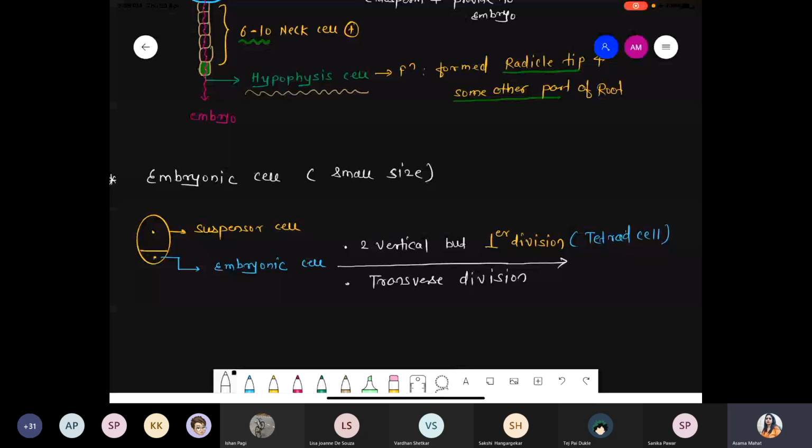Do you understand this point? So what happened? That embryonic cell undergoes two vertical but perpendicular divisions with each other. They produce the tetrad cell. After the two vertical divisions, followed by the transverse division, how many cells can it produce? Total 8 cells. Do you understand this point?